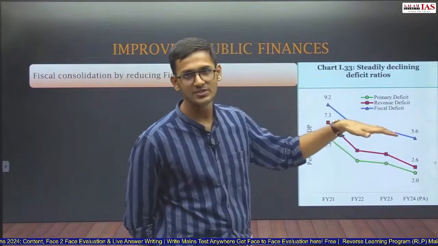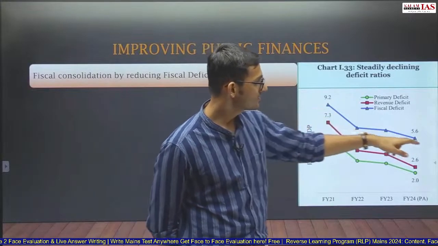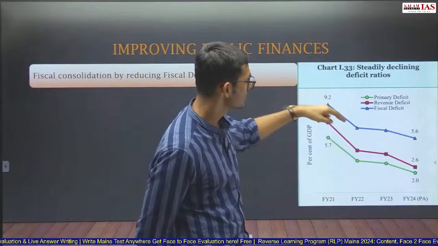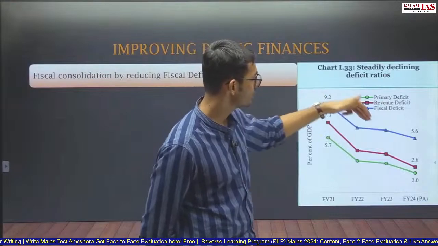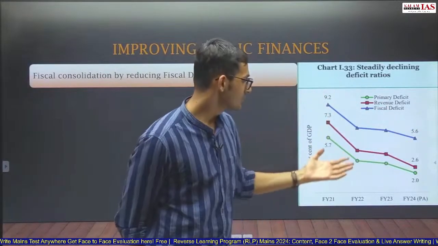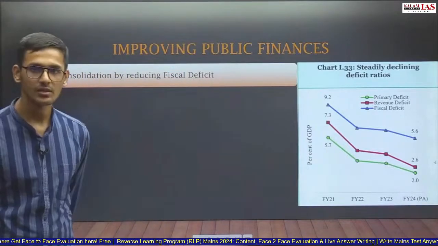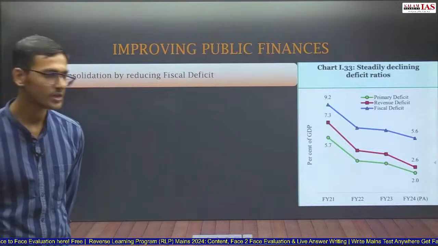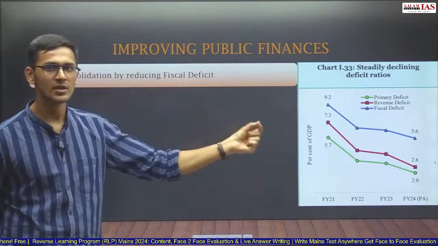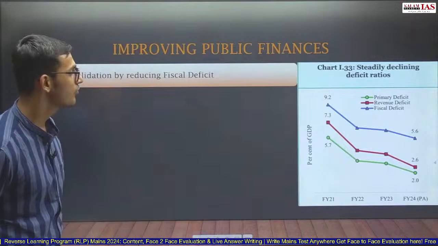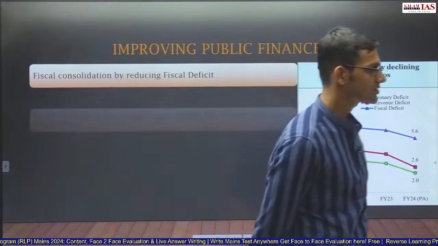If you can just draw the fiscal deficit line showing 9.2%, 5.6%, and this year's 4.8%, showing different knots here and there, you do not have to be accurate with the knots. You just have to show them declining, and finally arriving this year, that is financial year 24-25, at 4.8% as given in this budget, and then you show how the fiscal deficit has reduced from 9.2% to 4.8%, consistently reducing throughout these 4 years. So this is a model graph which can be used in your answer writing to add value to your answer.